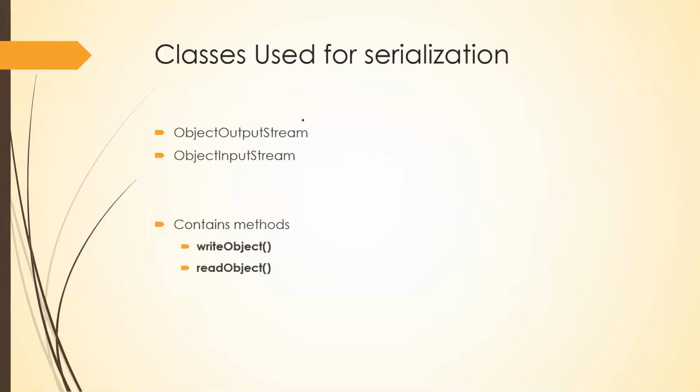Now, these are things which we need to learn: the classes used for serialization. You have two classes, and you only use these two classes for serialization. It is ObjectOutputStream, with capital O and capital S. These are things where I always go wrong. In case I go wrong in my programming, you'll have to correct me. ObjectOutputStream has a method called writeObject, and it is used for serialization.